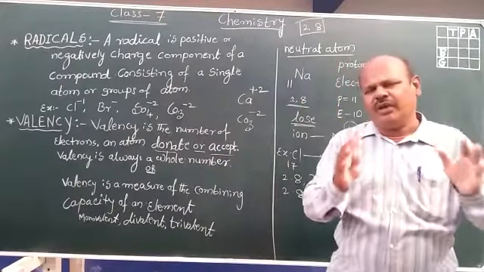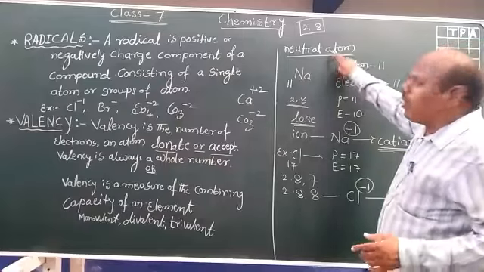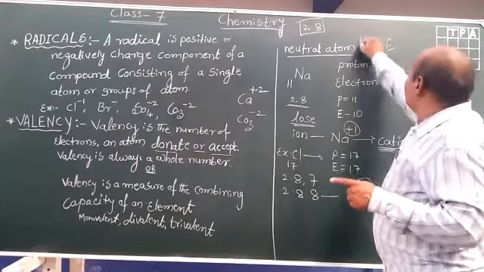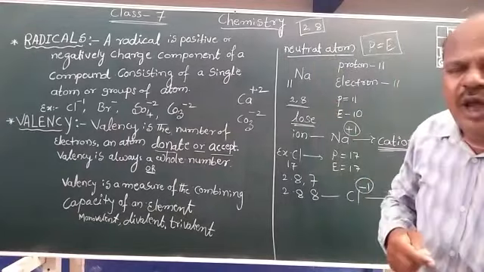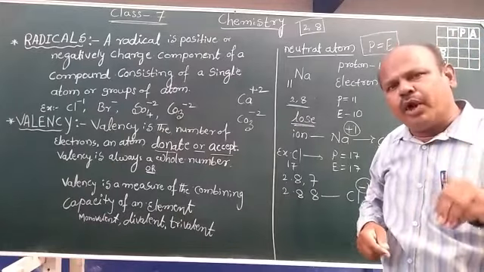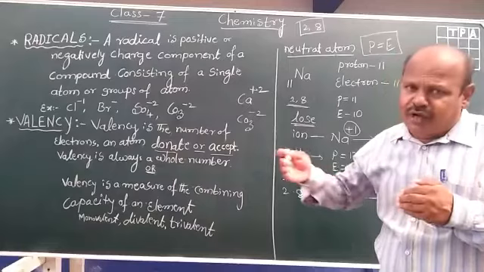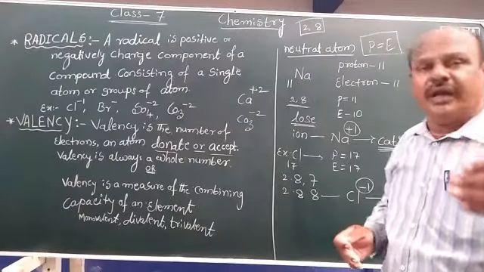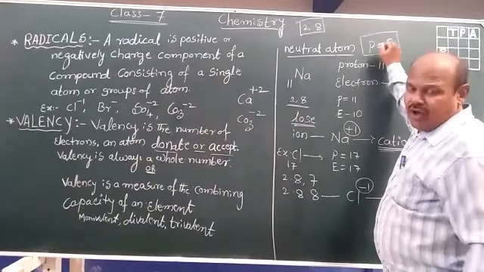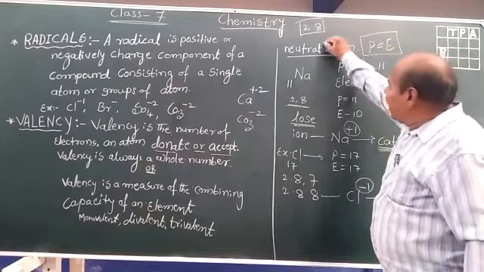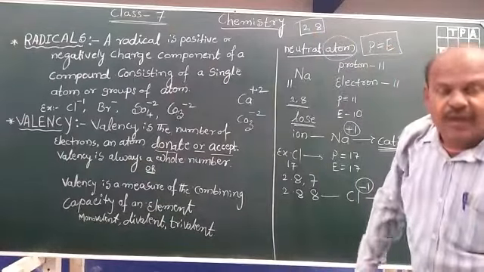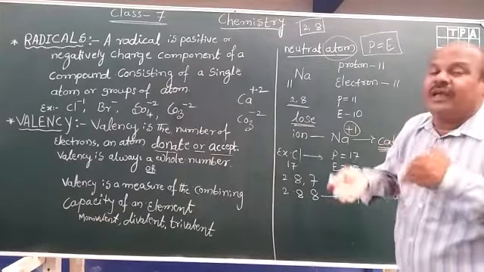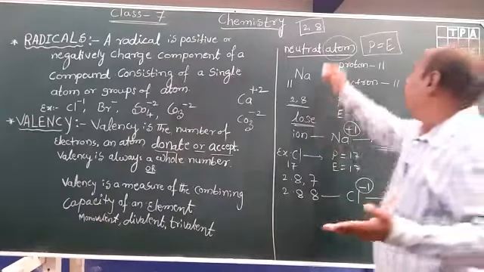Today, a very important concept. Do you know neutral? What is a neutral atom? Neutral atom means the number of protons is equal to the number of electrons. Inside the atom, how many protons are present, the same number of electrons is also present. Then only that atom is known as a neutral atom. Protons and electrons are equal. This atom undergoes a chemical reaction. It loses or gains electrons. Why can the atom lose or gain electrons? To become stable.